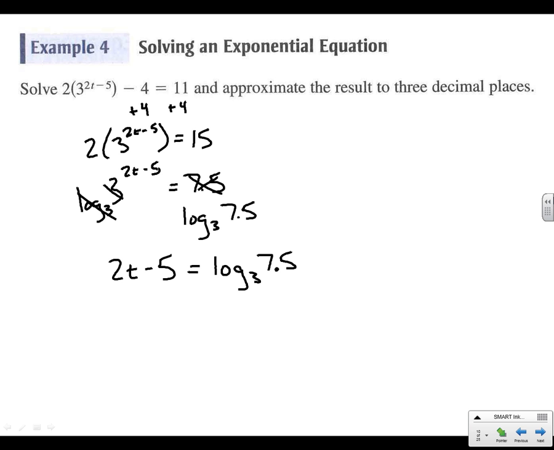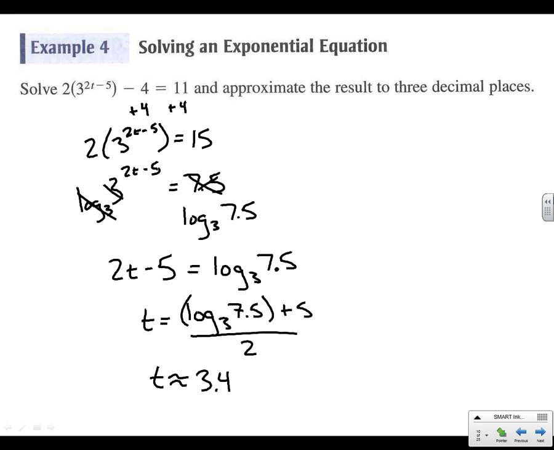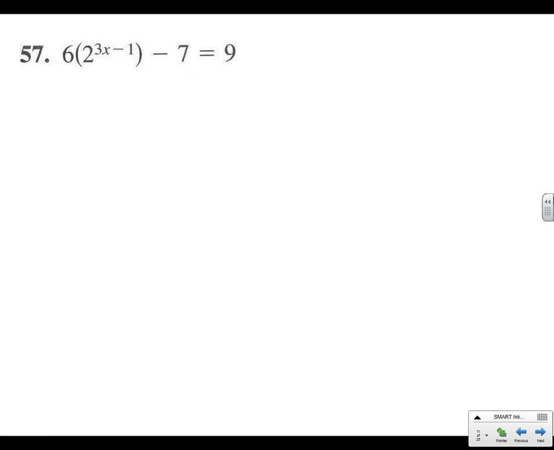That's going to come out as a decimal. Okay, so to get t all by itself, we're going to plug this into our calculator, add 5 and divide by 2. So t will be log base 3 of 7.5, whatever that turns out to be, plus 5, this is all by itself, right, divided by 2. And if you do that properly, the answer in the book turns out to be 3.417. Right, getting t by itself by canceling out 3 with a log base 3. All right, so see if you can get 57, trying to get x all by itself.